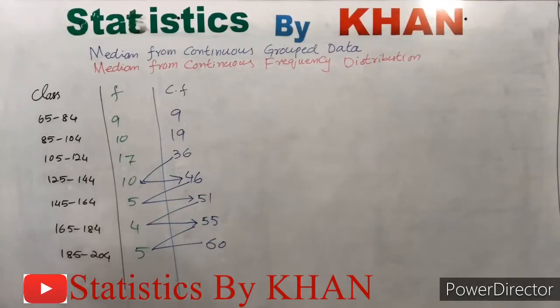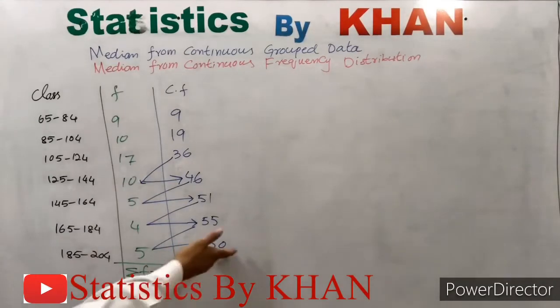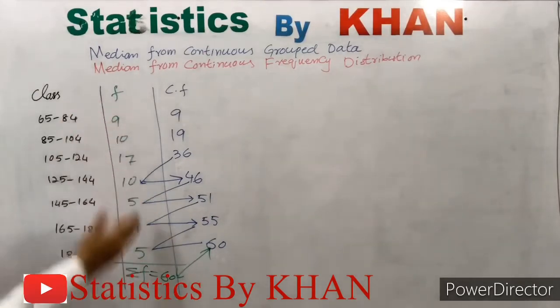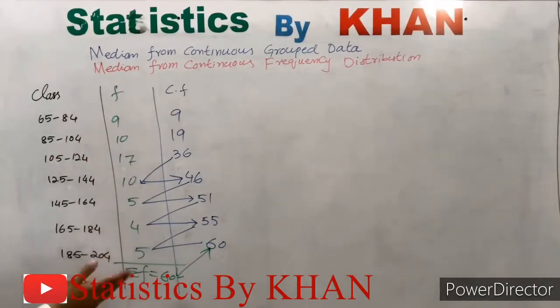And as I have told you, the last cumulative frequency must equal the total of the frequencies. That is, summation f will also equal 60, because by construction they are equal. So if this final frequency is 60, this must be 60. And we have already seen this total in the previous lectures, which is equal to 60.